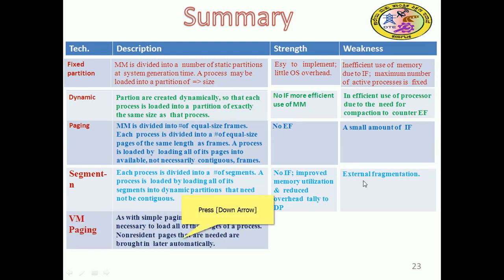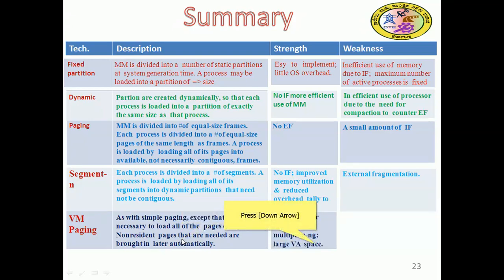Virtual memory paging we have not yet discussed, but it is like simple paging, except that it is not necessary to load all of the pages of a process. Non-resident pages are brought in later automatically. This is an extension of paging, that is virtual paging, where only demanded pages are loaded.